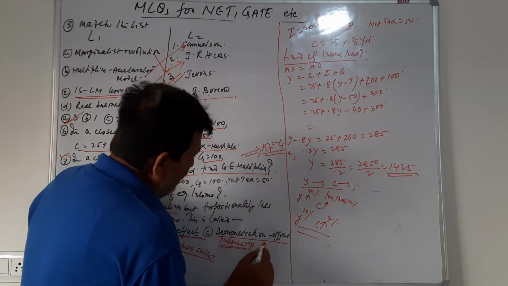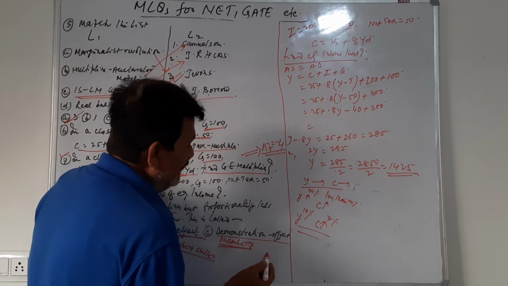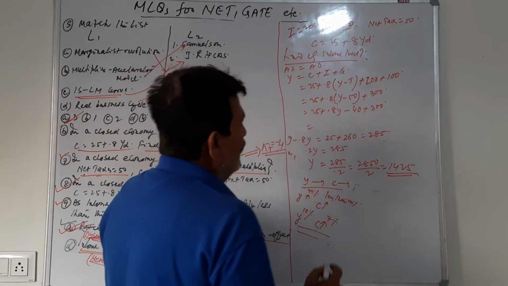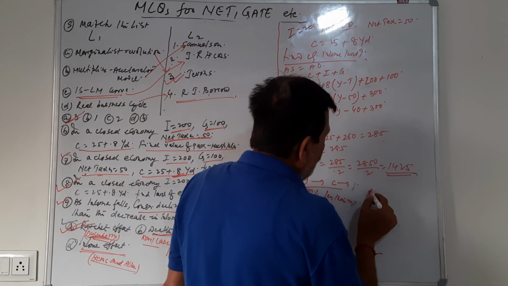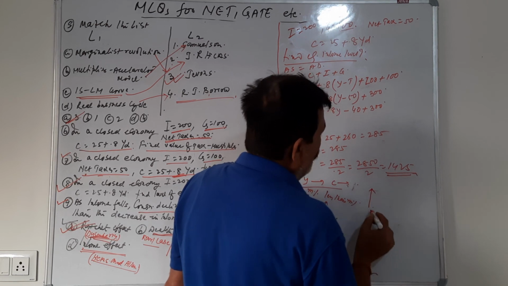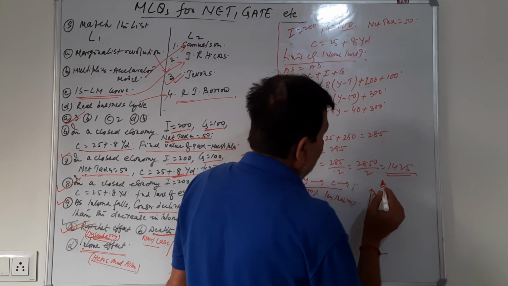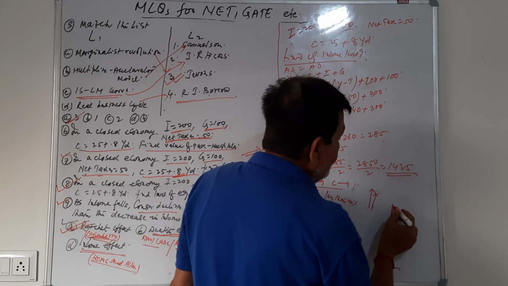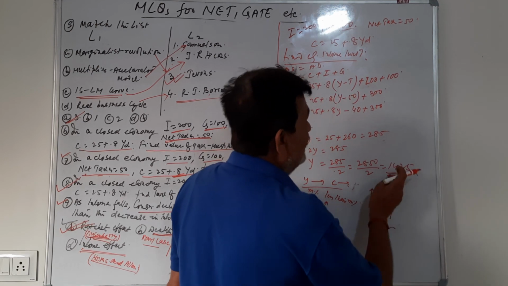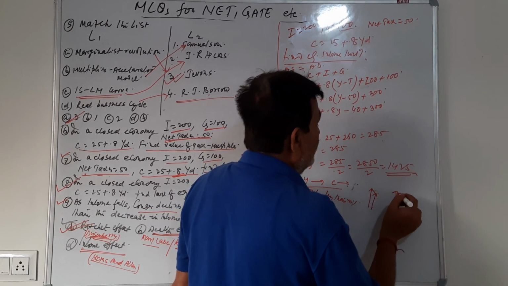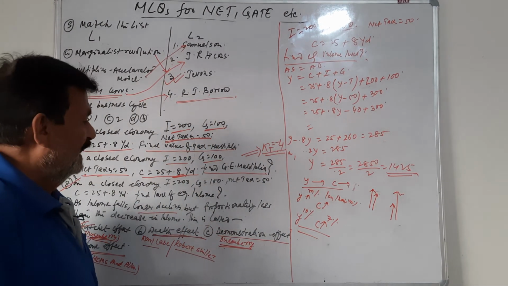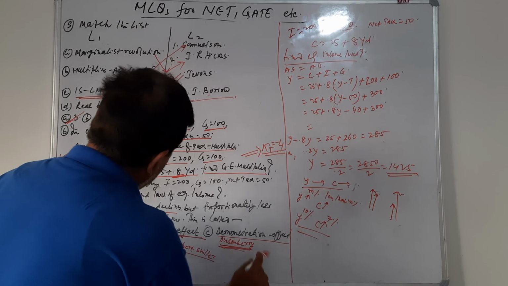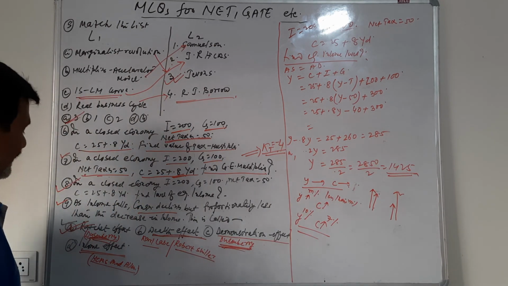Demonstration effect. This was also given by Duesenberry. This demonstration effect says that if the consumption of your neighbor increases, whose income permits it, but your income does not permit this increase in consumption, but still you have increased your consumption, this is known as the demonstration effect, and it was given by Duesenberry.